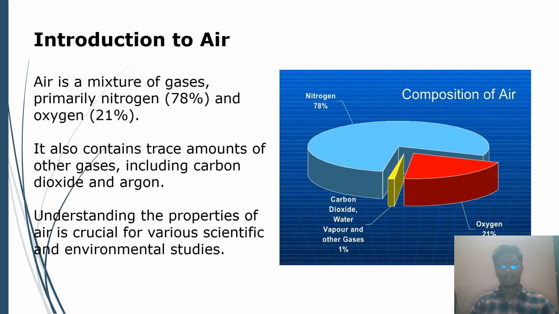Composition of air. Nitrogen is 78%, with carbon dioxide, water vapor and other gases. Oxygen is 21% in the intake of air. It also contains trace amounts of gases, including carbon dioxide and argon. Understanding the properties of air is crucial for various scientific and environmental studies. See the figure of the composition of air on the right side of the slide.